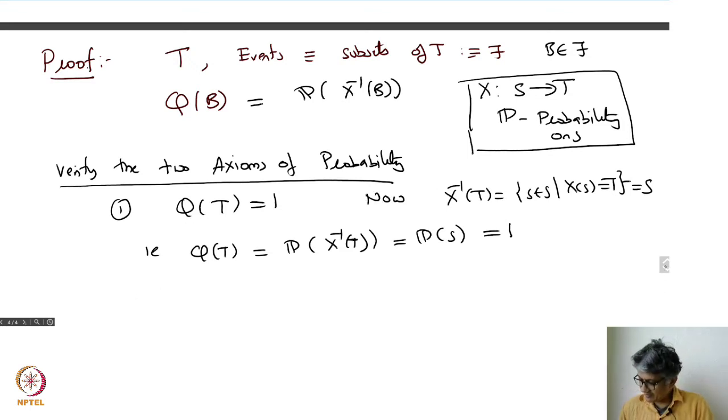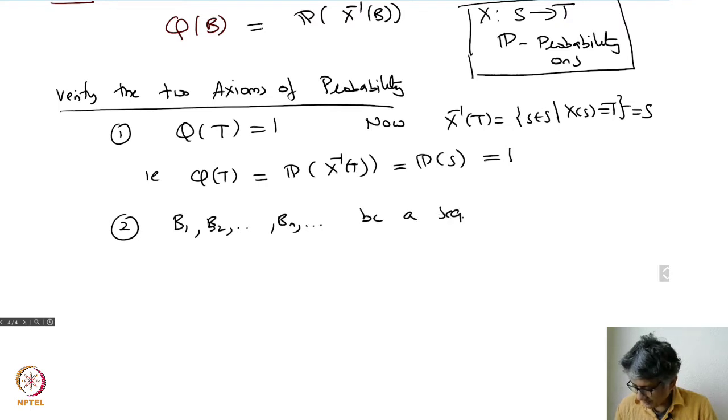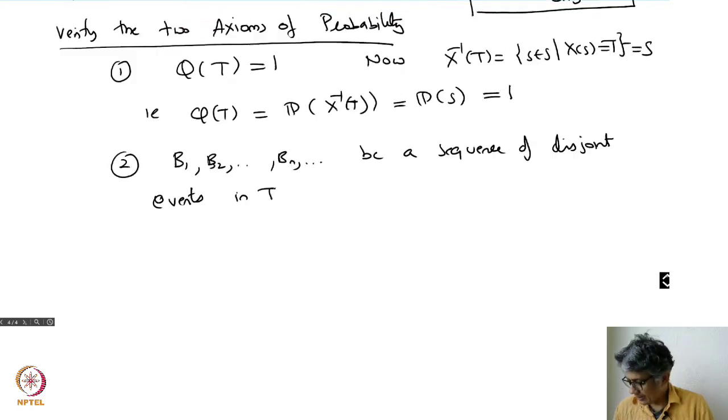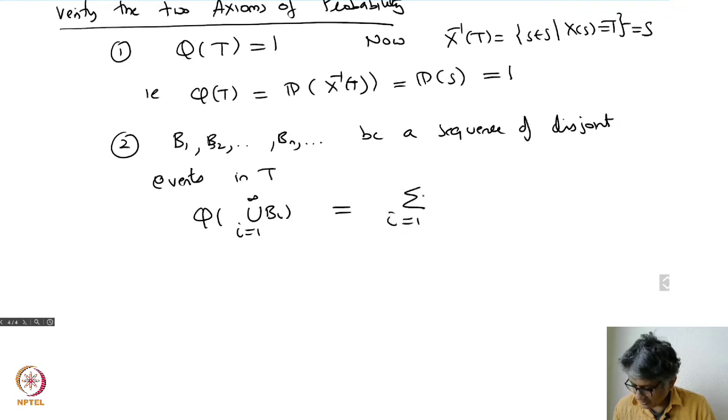Now, the second thing you have to verify is a little bit tricky, but once you know the set theoretic ideas, it should be easy. So what do you have to do? You have to take B1, B2, Bn, and so on, a sequence of disjoint events in T. And you have to show Q of the countable union over i equal to 1 to infinity of the Bi's is equal to the sum over i equal to 1 to infinity of Q of Bi.